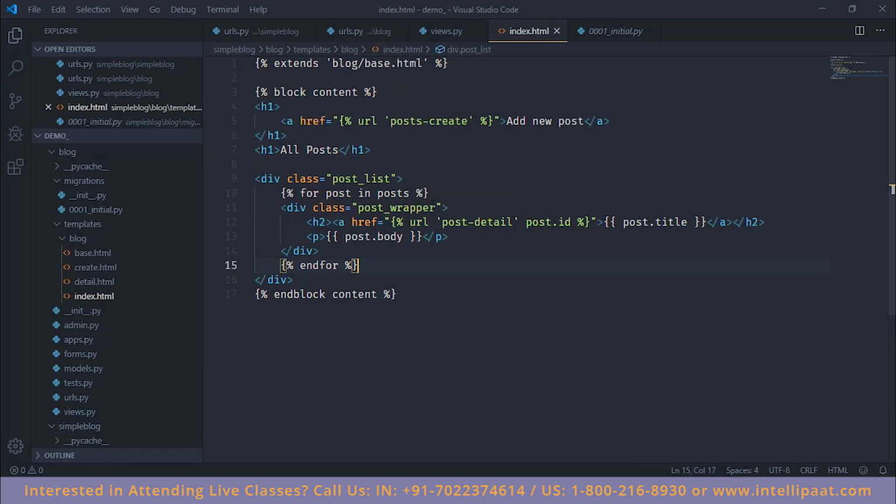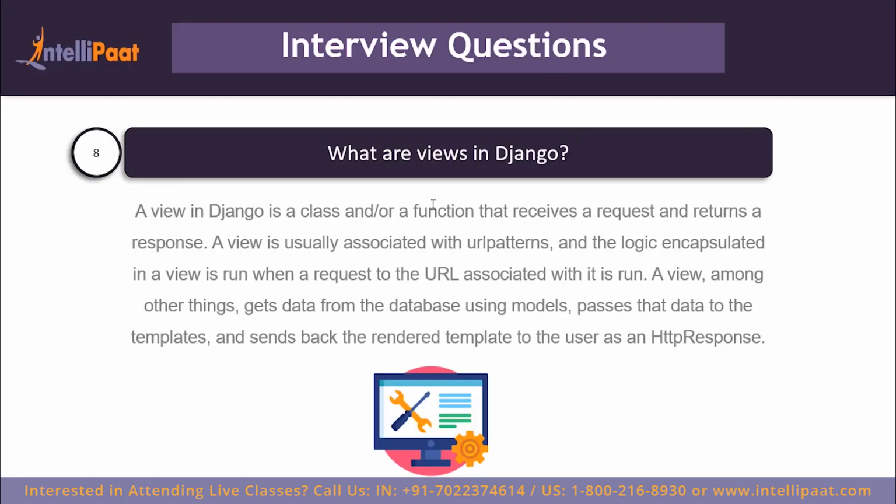The template is basically just looping over all the posts and generating the HTML content and then sending it back as an HTTP response. Now this is all handled by the view. A view's job is simply to sit between the model and the template and let them interact with each other. So let us move on to the next question.